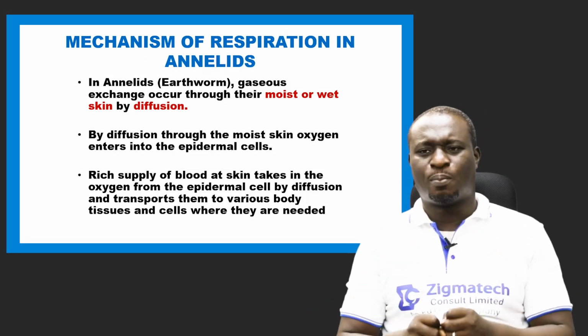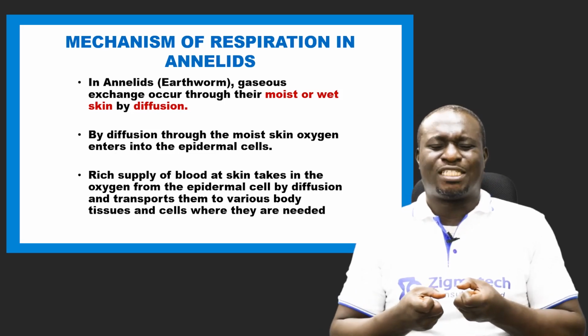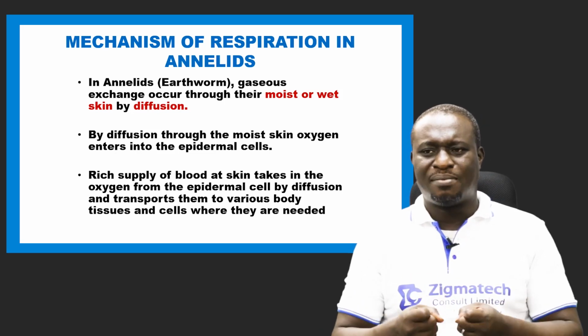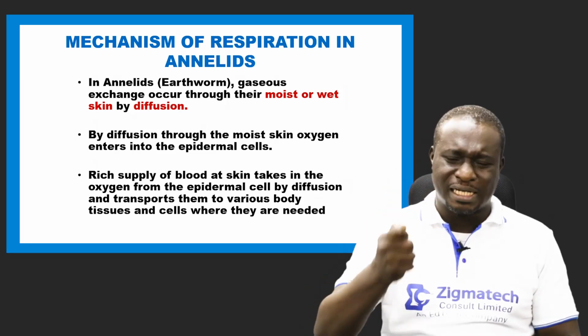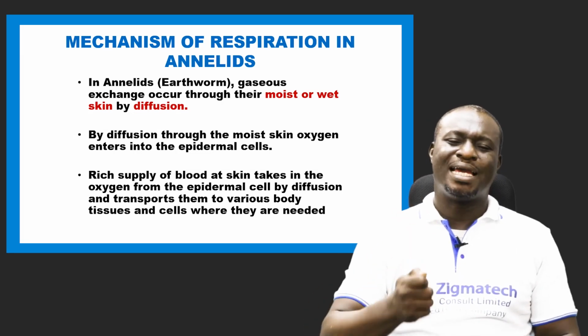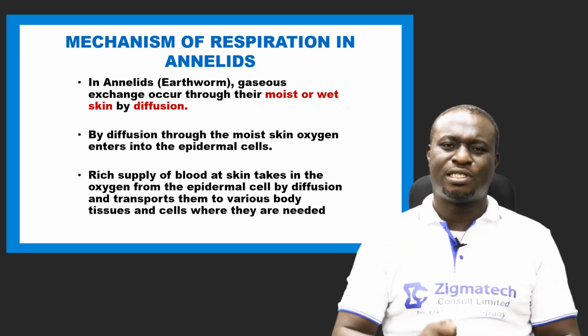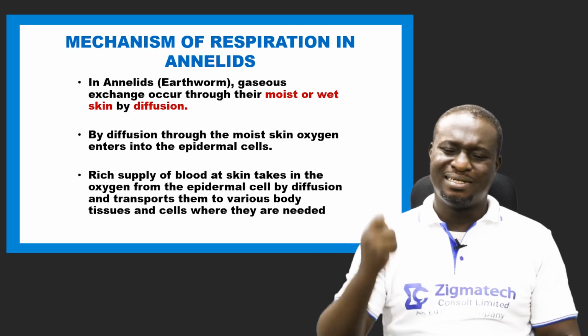This blood takes in the oxygen from the epidermal cells and transports it to other parts of the body, mostly the tissues and the cells where it is needed.